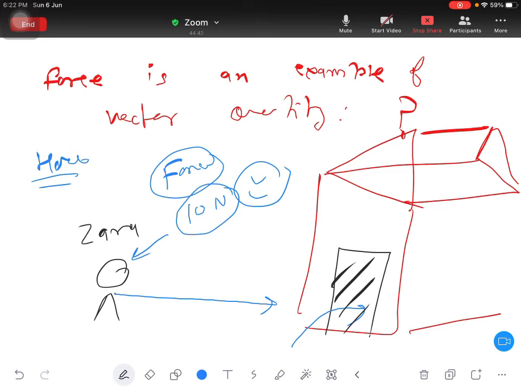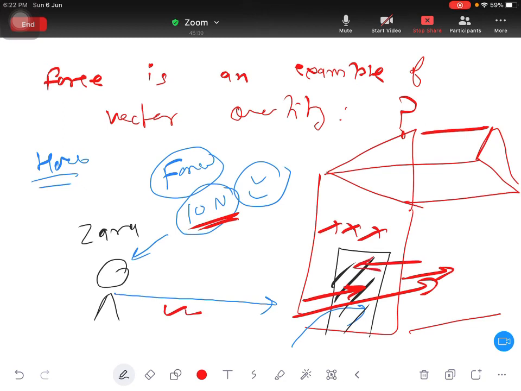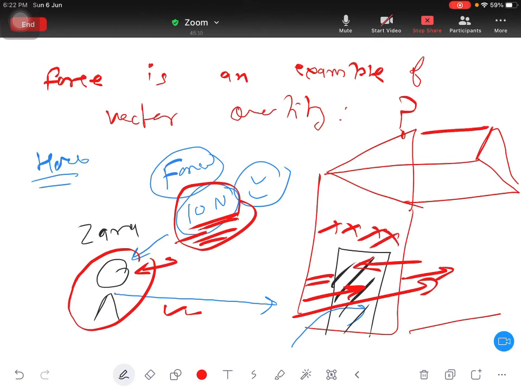Then Zara will go to the door and push the door in this direction by applying a force of 10 Newton, and she will think this door will open. But when Zara tried this, she could not open the door even though she was able to apply 10 Newton force. Then you called me. You said, sir, you said 10 Newton, I applied 10 Newton, but the door is not opening. What should I do?